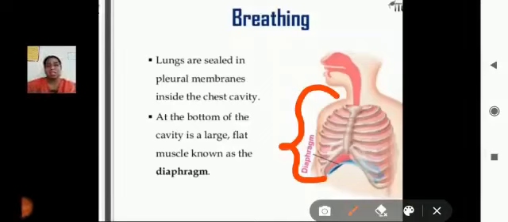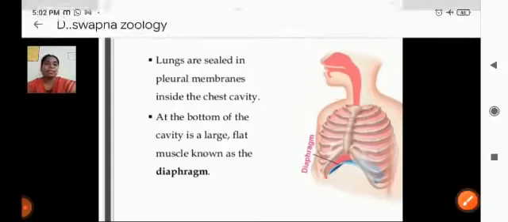These lungs are pinkish in color and elastic in nature. That's why when we inhale the gases, the lung size increases. And the movement of the diaphragm is also very important. When we inhale, it helps the diaphragm, and the lung size increases.